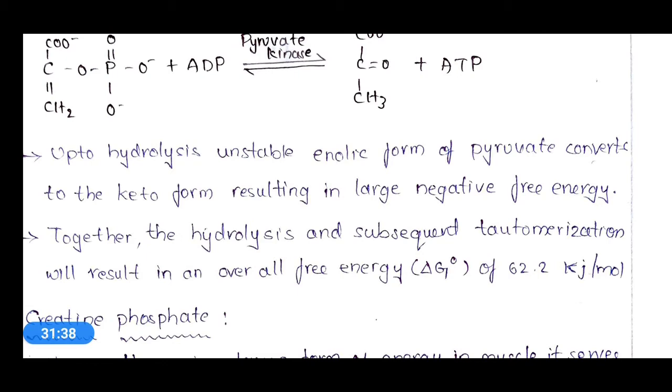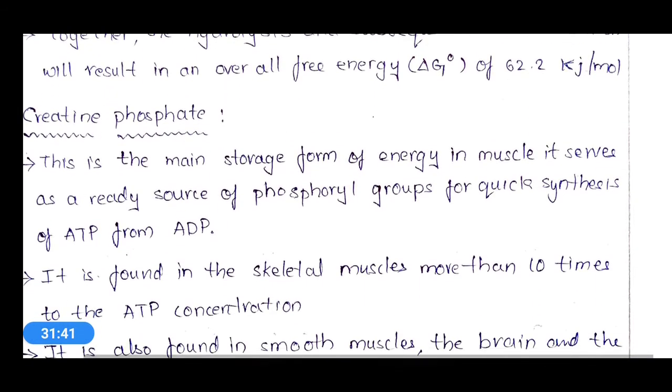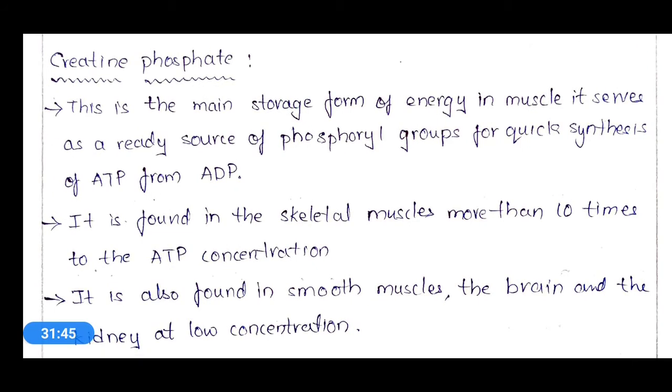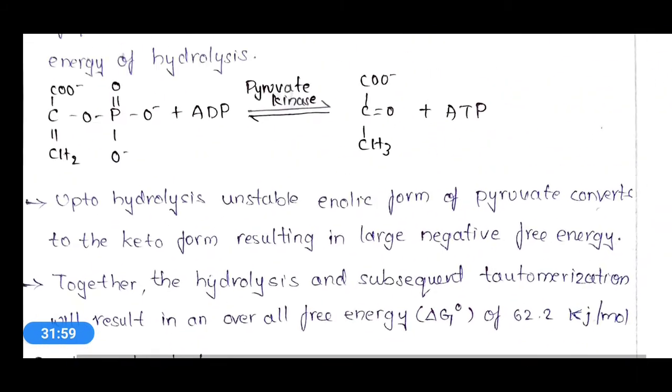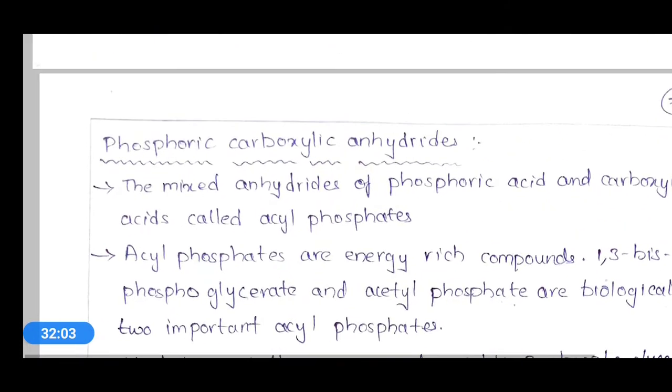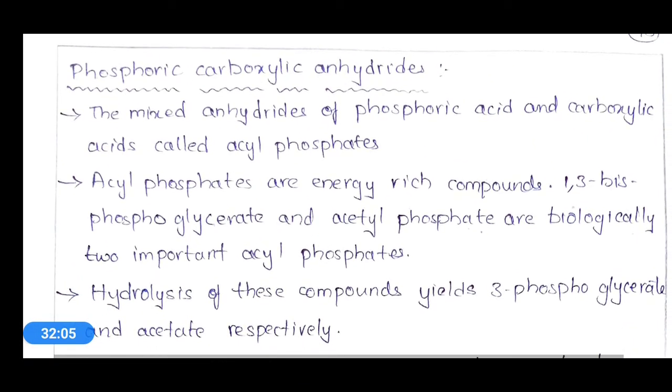Okay, and the next one is creatine phosphate. Creatine phosphate is one of the important high energy compounds. Okay, till now what we have discussed? ATP and enol component, and also one more component, that is phosphoric carboxyl anhydride.